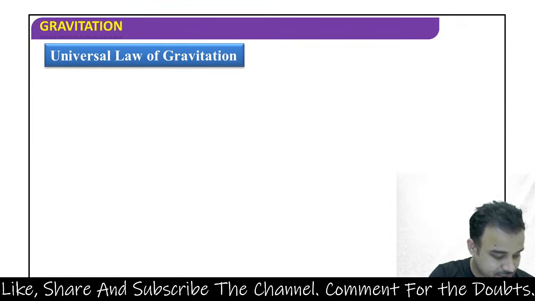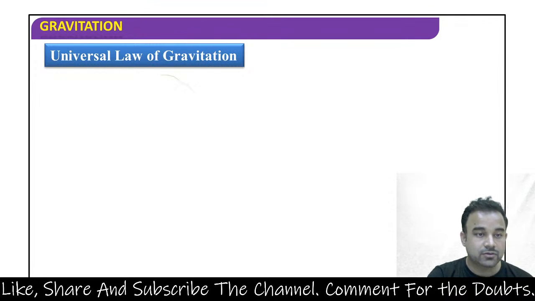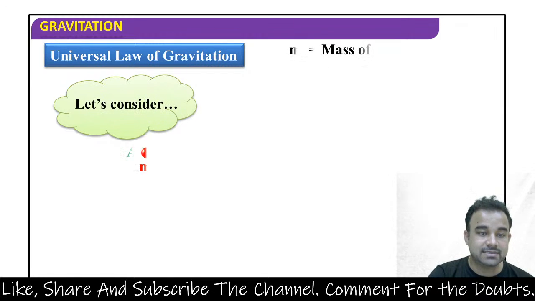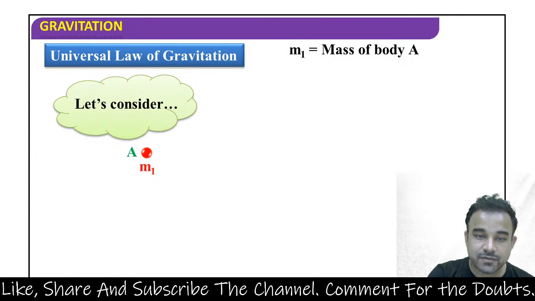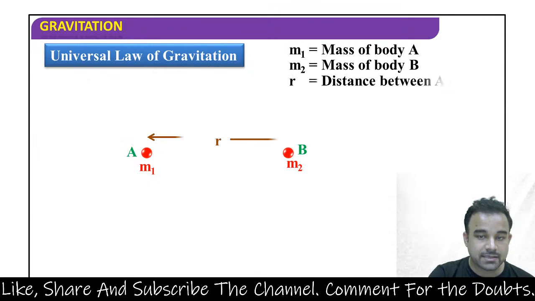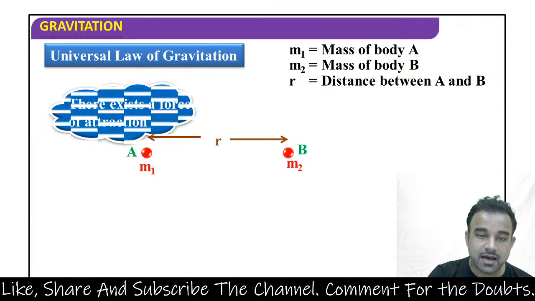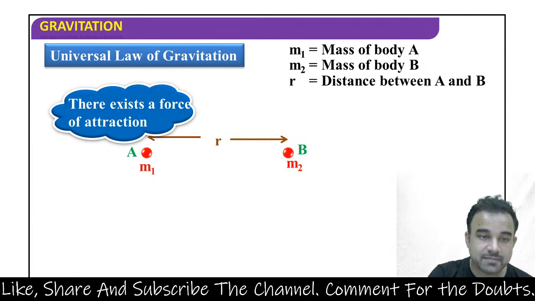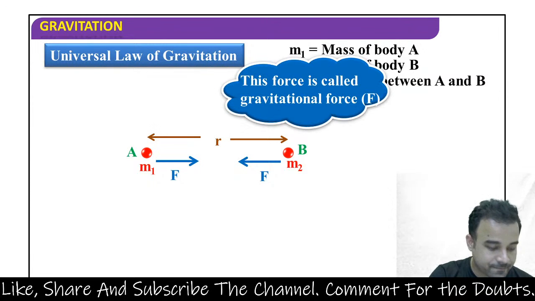यूनिवर्सल लॉ ऑफ ग्रेविटेशन के बारे में जब हम बात करते हैं तो हम क्या देखते हैं, let's consider m1 is the mass of the body A and m2 is the mass of the body B. Then there is a distance r between them. There exists a force of attraction, that is F, correct.